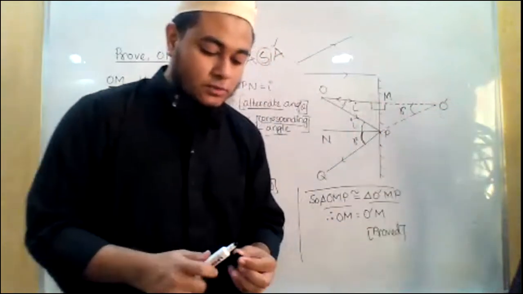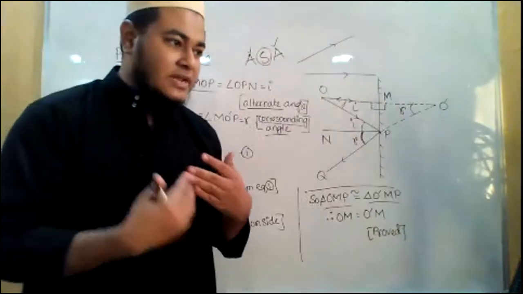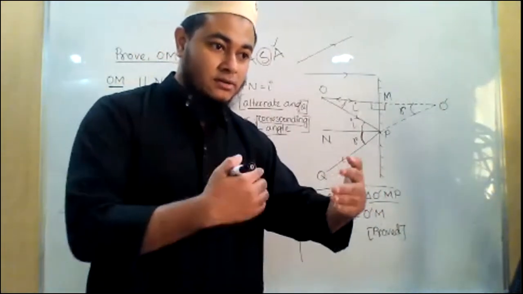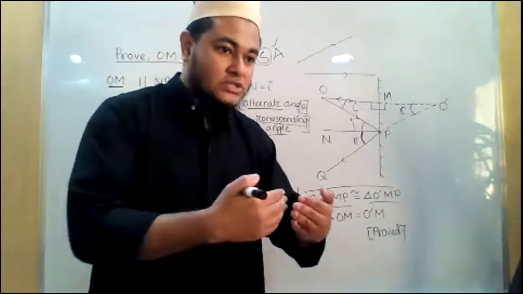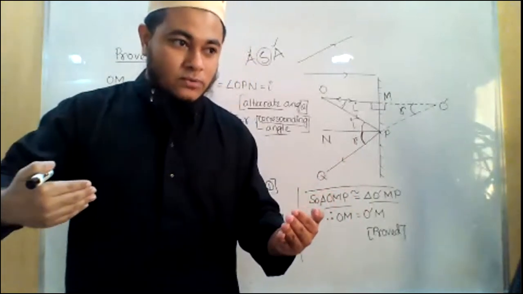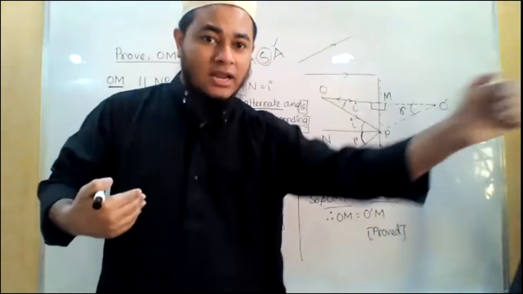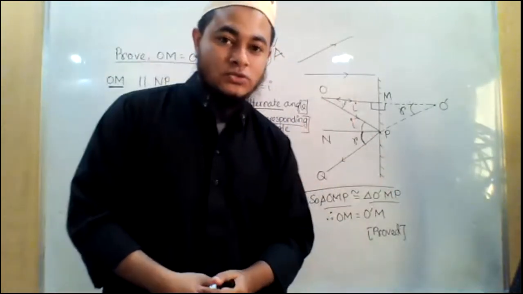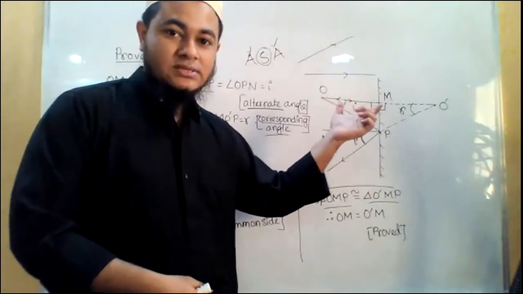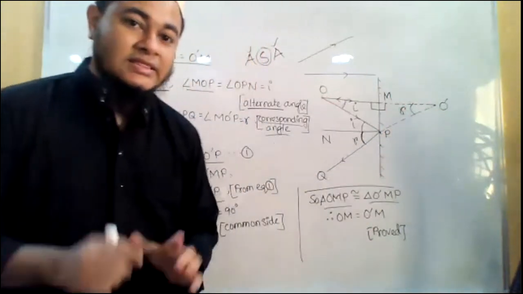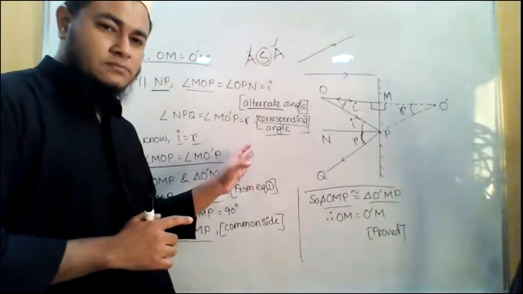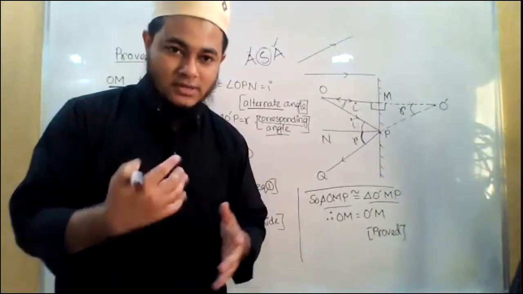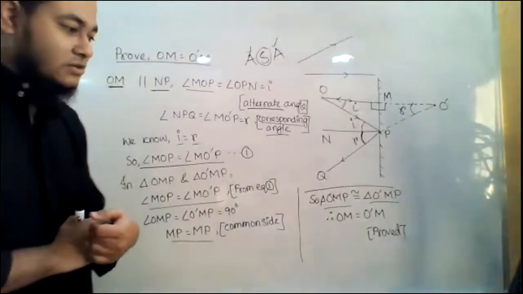Okay, this is what we normally experience, right? If we stand very close to the mirror, we see the image inside the mirror that is very close, right? As we move away from the mirror, we can see that the image is also getting farther away from the mirror. This is what we see, right? So this is why this happens. The object distance should be equal to the image distance, and this is true for what? Plane mirror. You might be thinking, sir, there is only plane mirror. No, actually there are other types of mirror. Inshallah we will get to that.